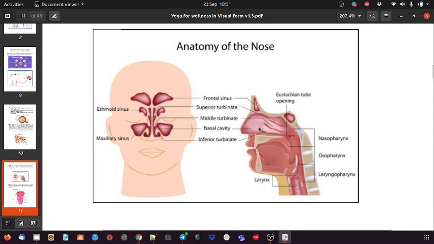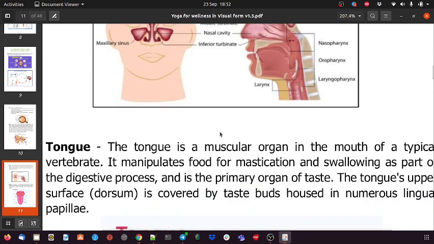Also, from the Ayurveda point of view, there is mucus, or kapha, present in the nasal cavity, which helps. Excess doesn't help, but in a limited manner it helps: the pollutants in the air stick to that mucus when we breathe in, so they don't pass on to our lungs and the whole system. So this is the whole anatomy of the nose.